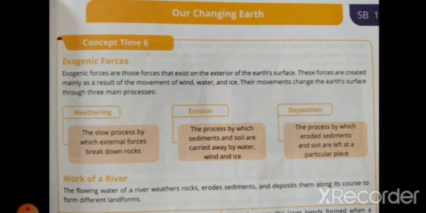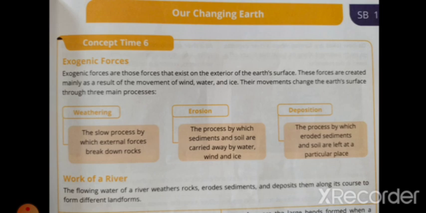These forces are created mainly as a result of the movement of wind, water, and ice. Their movements change the earth's surface through three main processes: weathering, erosion, and deposition. First, let us know about weathering. Weathering means the slow process by which external forces break down rocks. For example, a big stone was there. As it rolls down, what will happen? It will break into pieces, right? So this is known as weathering.